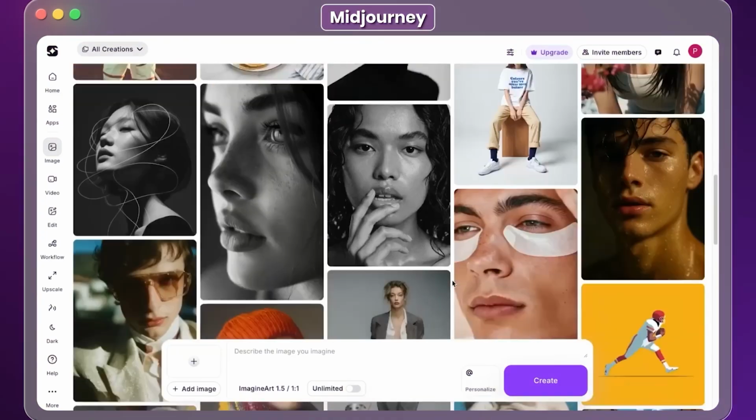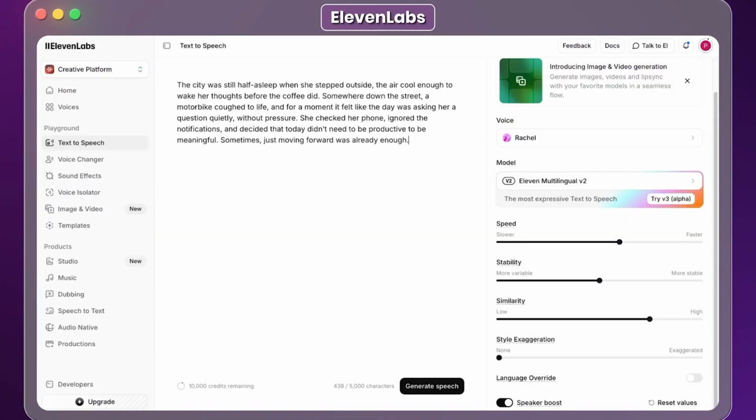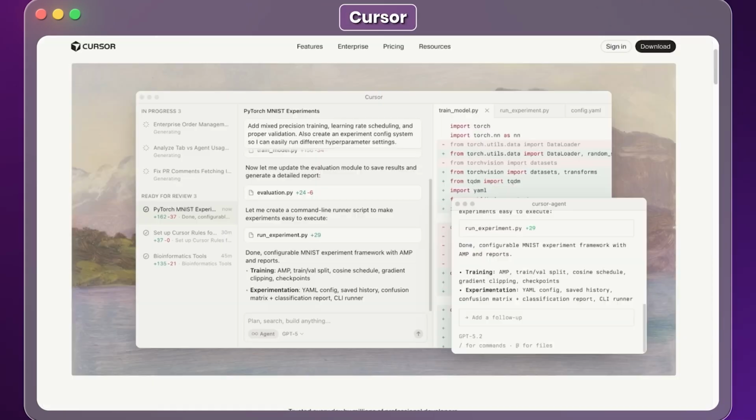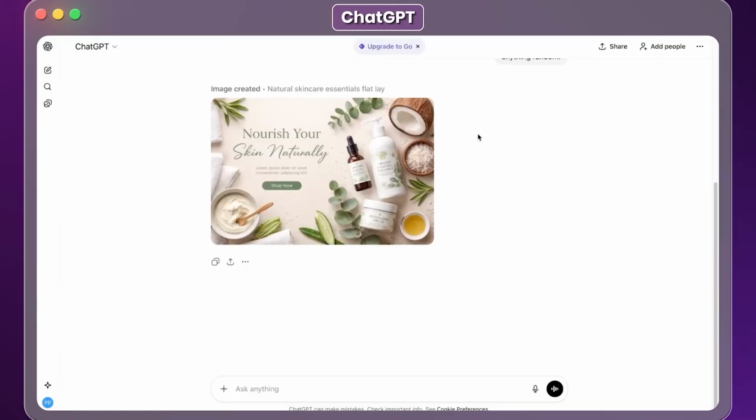Then we have specialists. These are tools built to dominate a single niche. Whether that's Midjourney for images, 11 Labs for audio, or Cursor for code. While ChatGPT can make an image, it is usually nowhere near the level that a specialist tool like Midjourney can produce. If you need professional-grade assets, you go to a specialist.